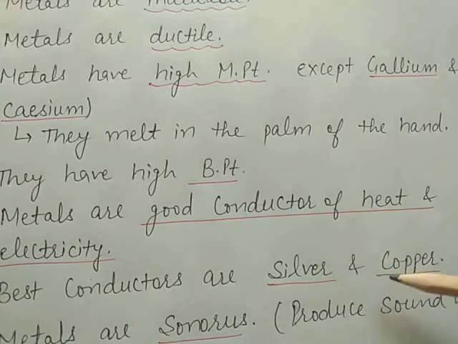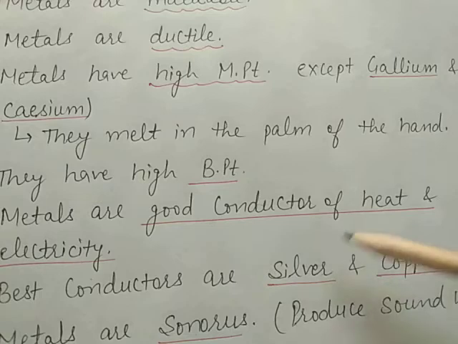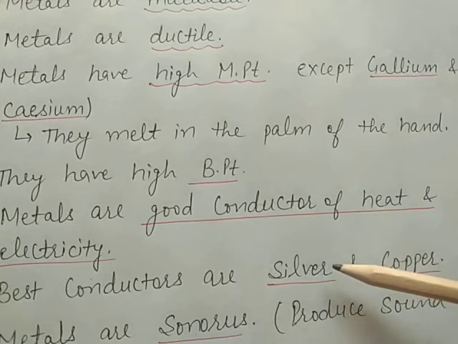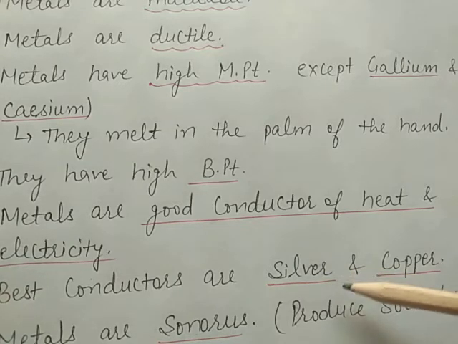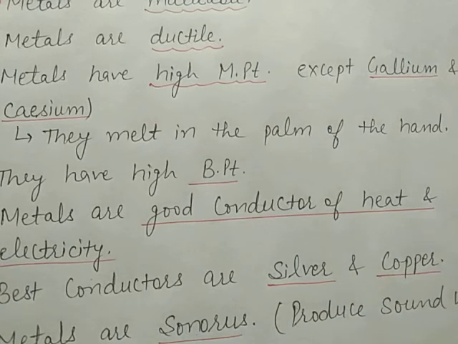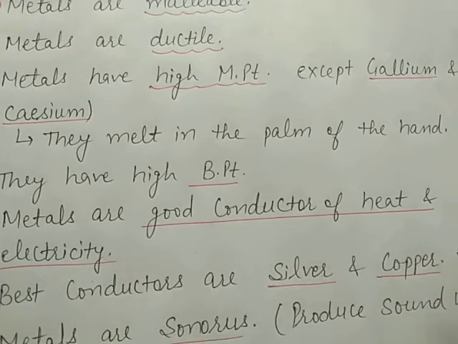Their conductivity is due to the electrons present in the valence shell of the metals, which they can easily release. But mercury is a poor conductor of electricity and lead is non-conducting. These are two exceptional cases.